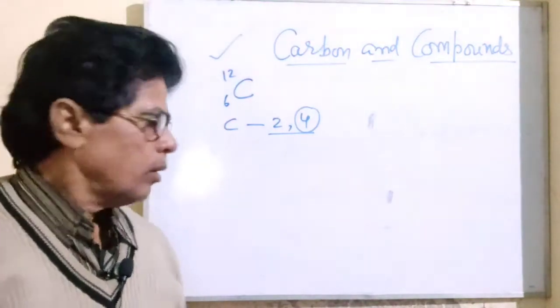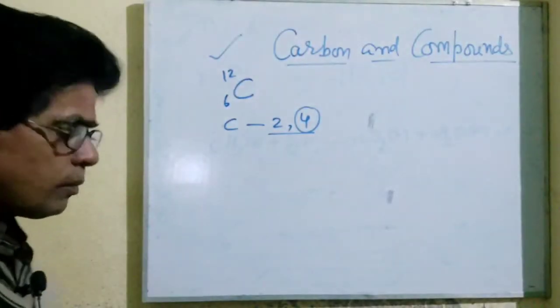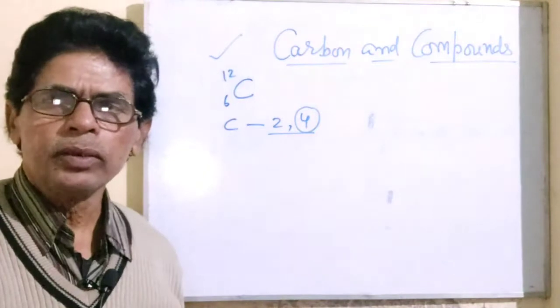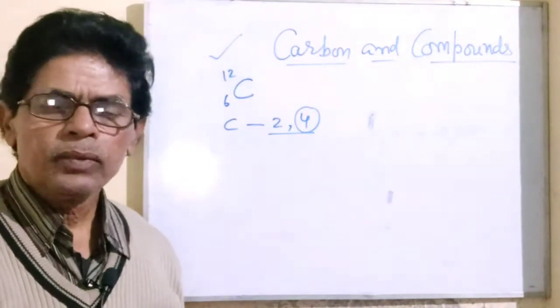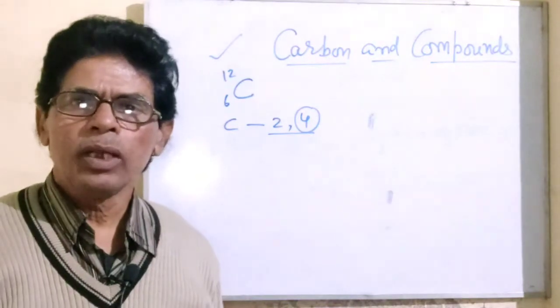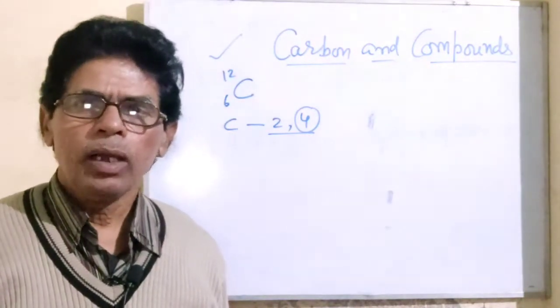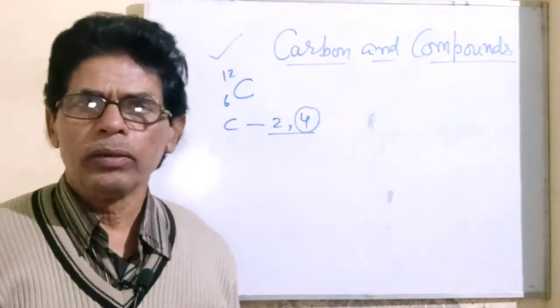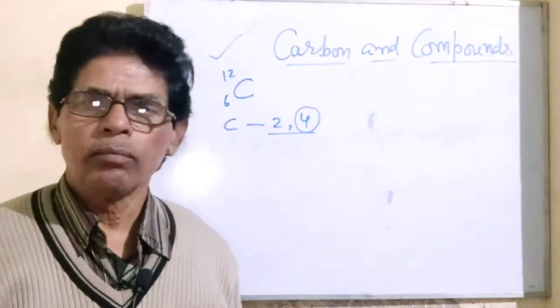But what type of valency does carbon exhibit? In the previous class we have studied about the electrovalent bond and the ionic compounds.